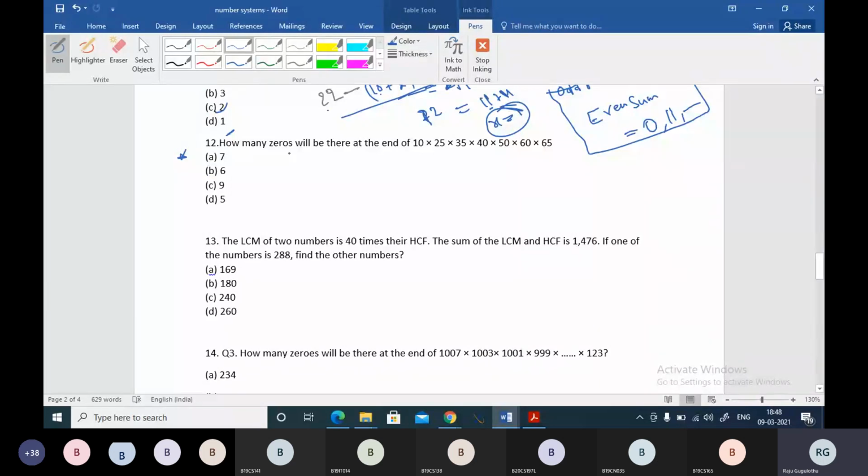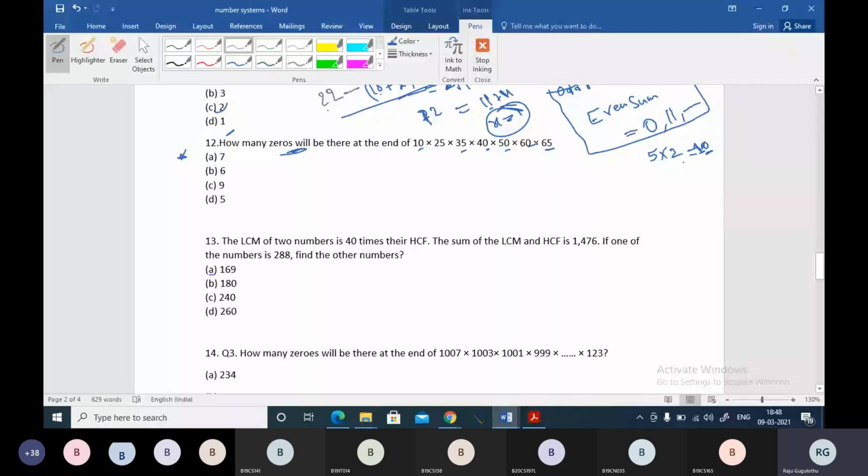So number of zeros, generally, boss, a 0 will be coming when 5 into 2 is there in the given product. When 5 into 2 will be there in the given product, then 5 2s are 10, so one 0 will be coming in the product. So if you can calculate, there is one 0, two 0s, three zeros, four zeros, like that you can calculate. But what about 65 and 35 and 25? There it will be somewhat difficult.